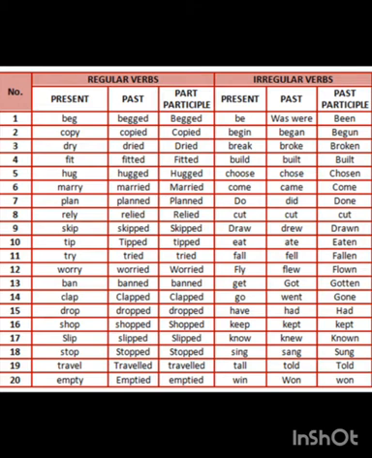Coming to the third one, same kind of rule, dry, D-R-Y. As it ends with Y, we remove this Y and we add I-E-D. In place of Y, we write I and then E-D. So dry, dried, dried. Fit, fitted, fitted. Hug, hugged, hugged. Marry, married, married. Plan, planned, planned. Rely, relied, relied. Skip, skipped, skipped.